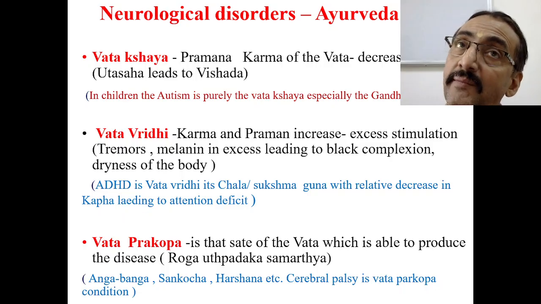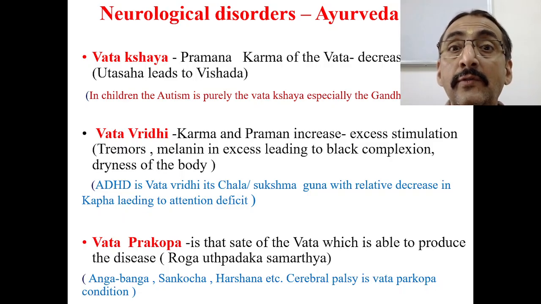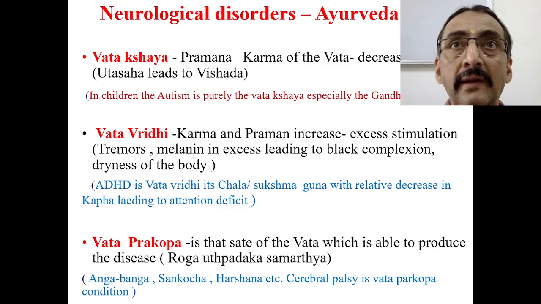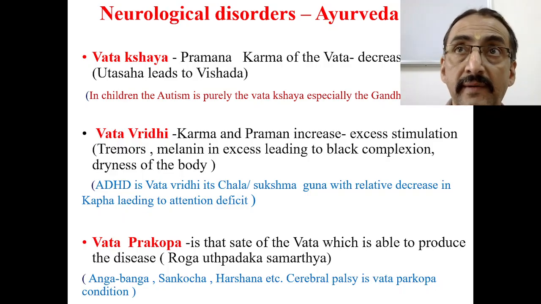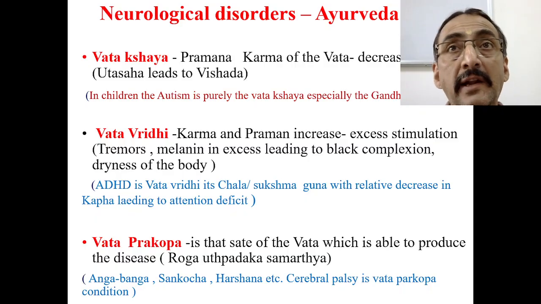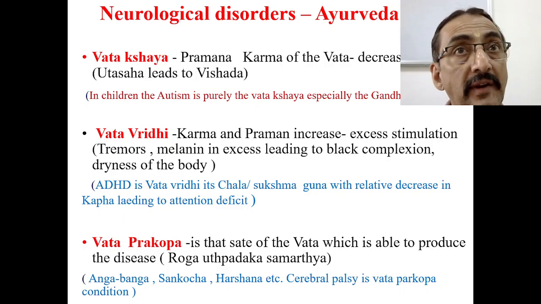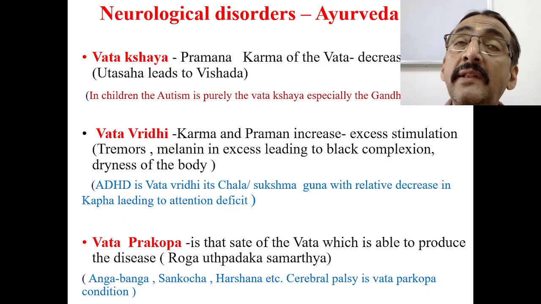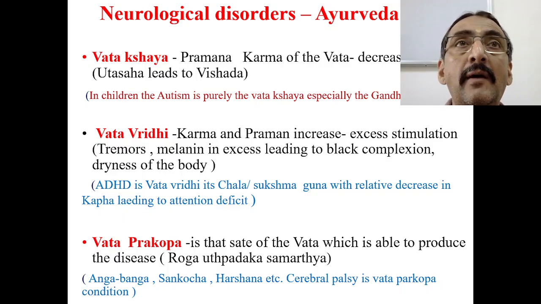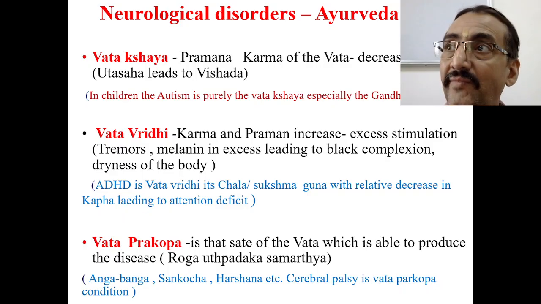The normal function of Vata is chala, but here there is excess stimulation that leads to excessive functioning of the neurological system, leading to tremors, seizures, or excessive incoordinated, uncontrolled activities. One of the features of Vata Vriddhi is Karshya and Krishnavarna, that means increased blackish discoloration.